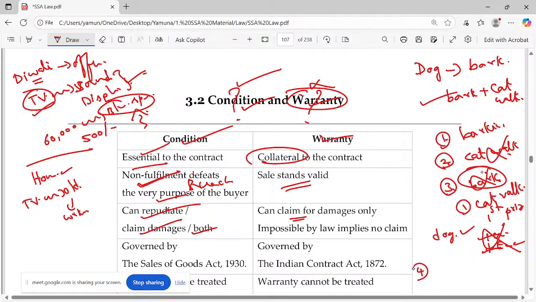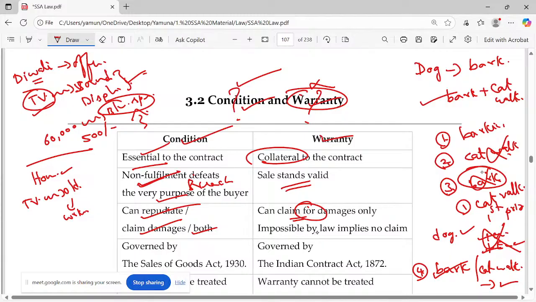Just the fourth case. Let me imagine this way. The dog is barking in a good way. You have taken it for the catwalk, and instead of walking, it bit you. Okay, now tell me, what can you do? You can claim for the damages. But if it is getting the first prize, you need not return it. You need not give the cash prize and all. But if that warranty is not satisfied, then you can claim for the damages.